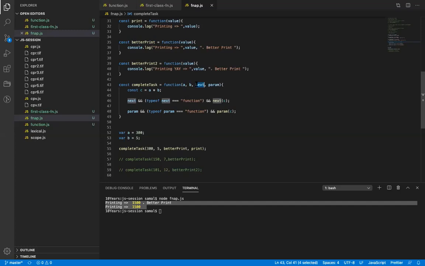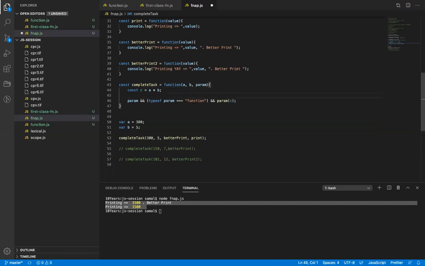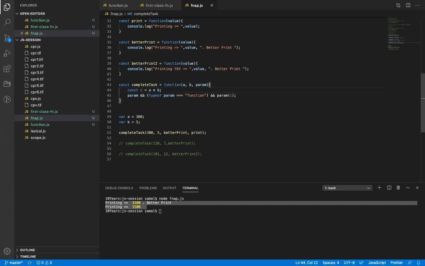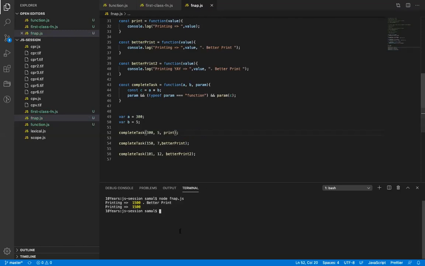JavaScript doesn't restrict it. This is the flexibility of functions, first class citizens, where you can do whatever you want. This is literally what JavaScript says: in a function, you can do whatever you want. Nobody will question you. All right. In simple Hindi, you could say this is the child of a big father. All right, so this is how you pass a function as a parameter.